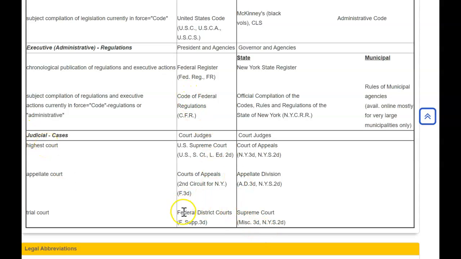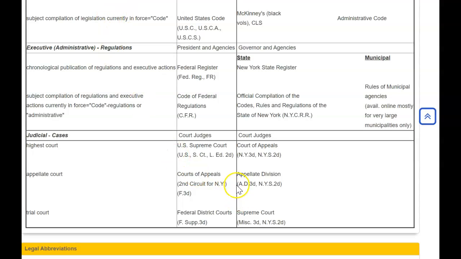On the federal level, the trial court is known as federal district courts. The appellate courts, courts of appeals. Here in New York, we are in the Second Circuit. The country is divided up into 13 circuits. And then finally, the highest court in the land is the United States Supreme Court. In New York, the names aren't quite as intuitive. For whatever reason, New York calls its lowest level, the trial court, the Supreme Court. The next level up, where the losing party would appeal, is the Appellate Division. And then the highest court in New York is the Court of Appeals.